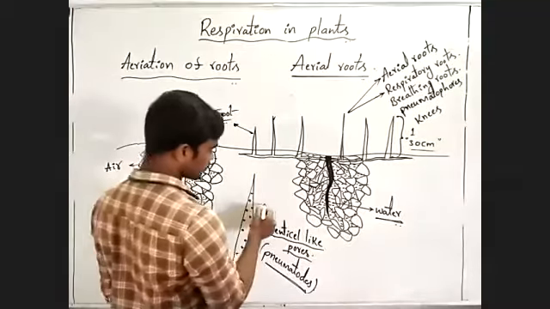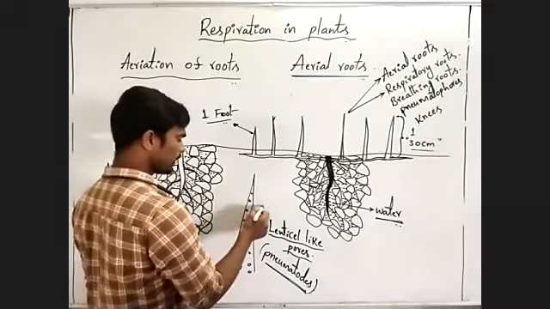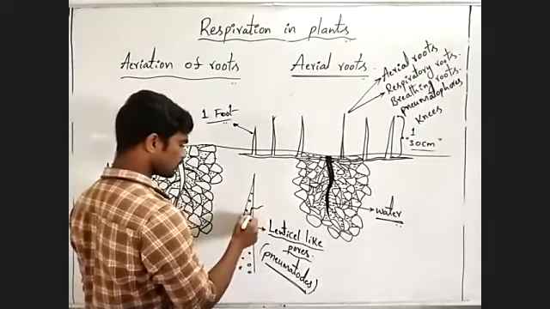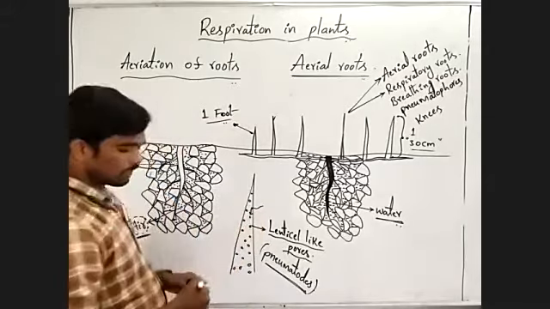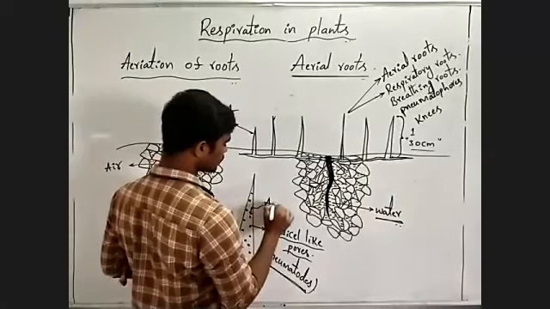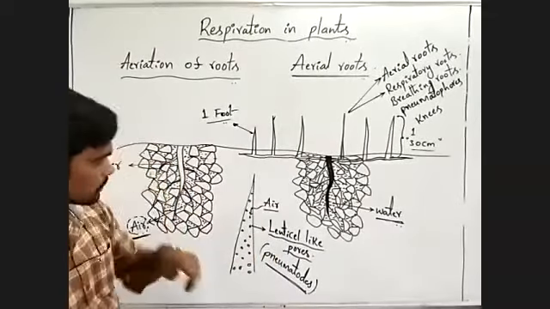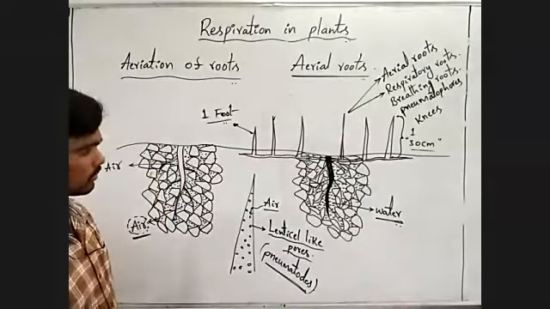Through these lenticel-like pores, oxygen or air enters into the root.